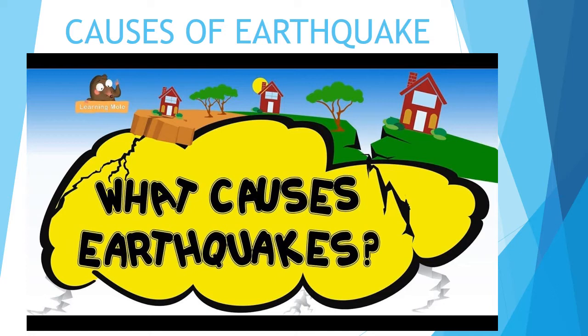The seismic waves move from the focus towards the earth's surface, and at the epicenter the earthquake occurs. Now, what are the different reasons behind the earthquake? The major reasons are, first, tectonic movement of the plates. Second is volcano. A volcanic eruption is also a reason behind the earthquake. And the third is man himself. So let us study in detail the different aspects that lead to an earthquake.